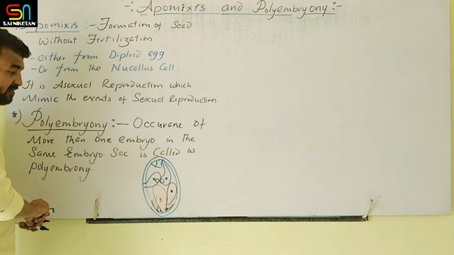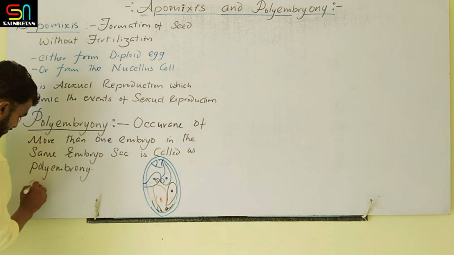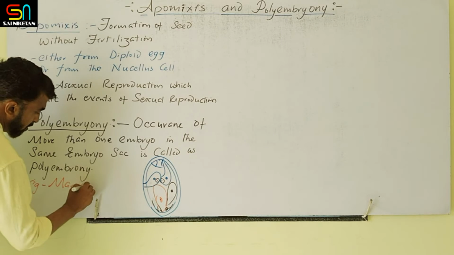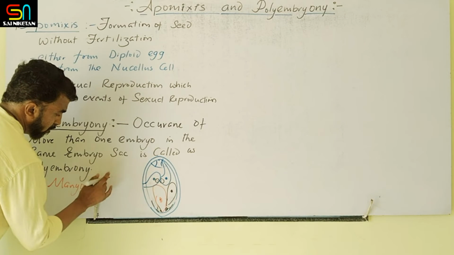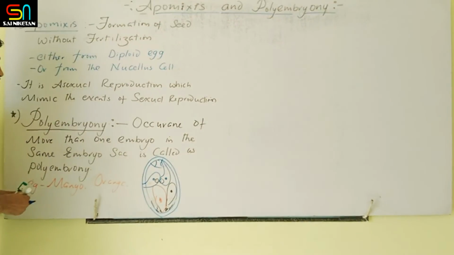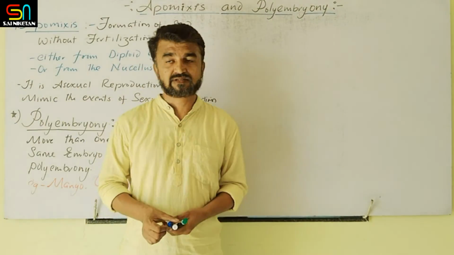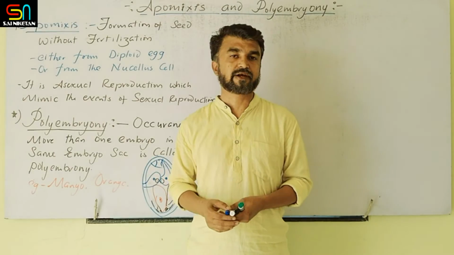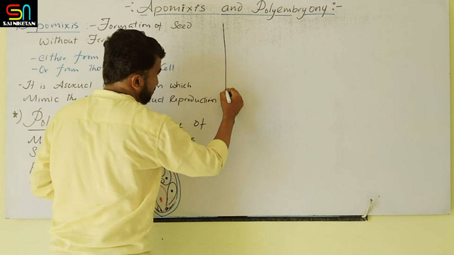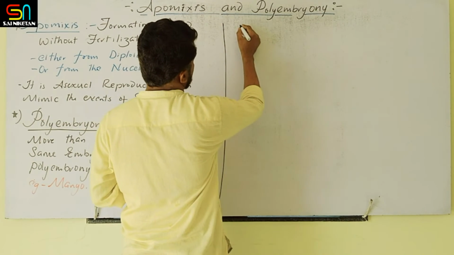So this is seen in case of mango and orange. Clear? So these are the 1 mark questions. Apomixis and polyembryony, both are related to one another. Clear? Now next, what is the importance of apomixis?